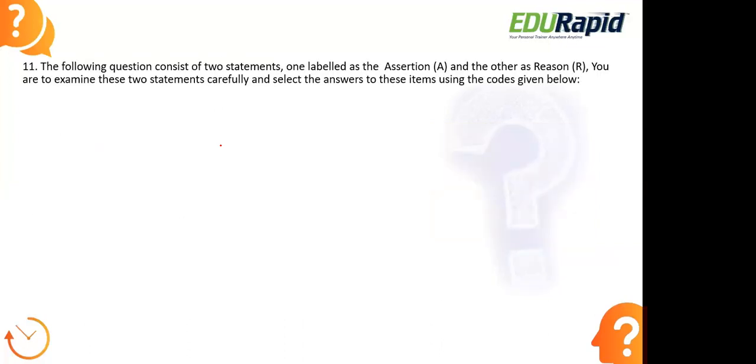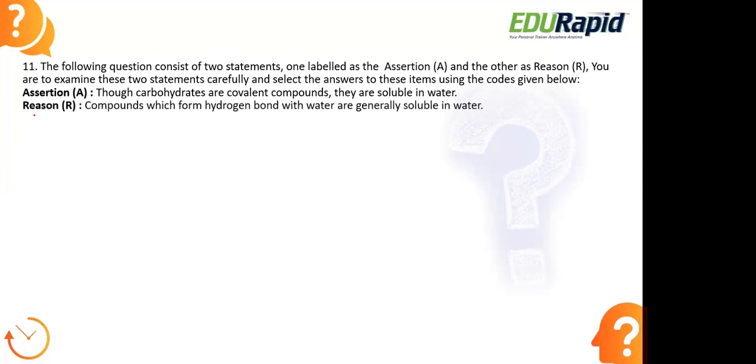The following question consists of two statements, one labeled as assertion and the other as reason. You are to examine these two statements carefully and select the answers to these items using the codes given below. Assertion: though carbohydrates are covalent compounds, they are soluble in water. Reason: compounds which form hydrogen bonds with water are generally soluble in water.